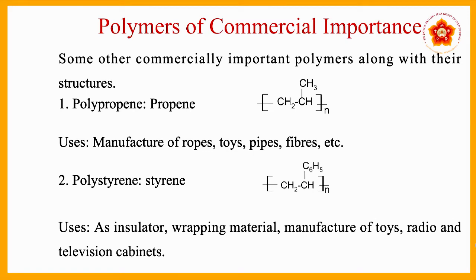So the next one is polystyrene. The monomer which we use in polystyrene is the styrene molecule. So styrene is the monomer here. You can see the polystyrene structure, and uses of polystyrene are as an insulator, as a wrapping material, and in manufacture of toys and radio and television cabinets.